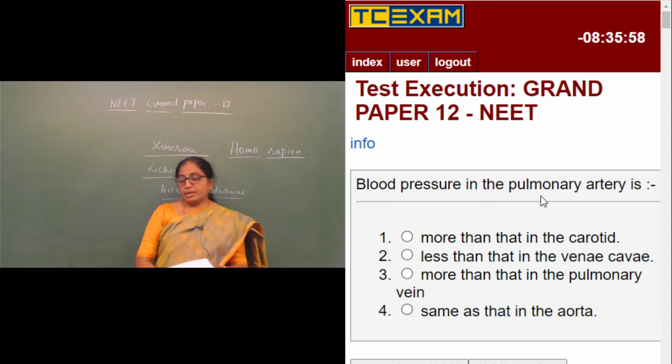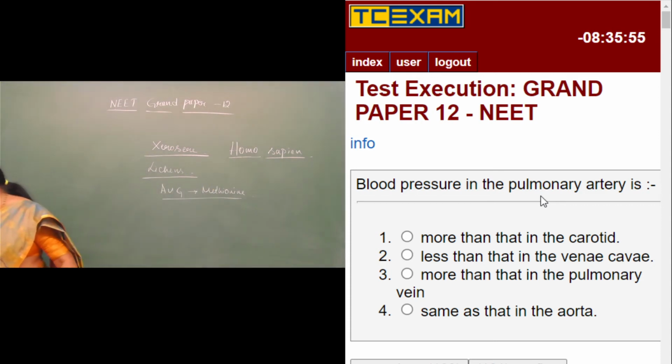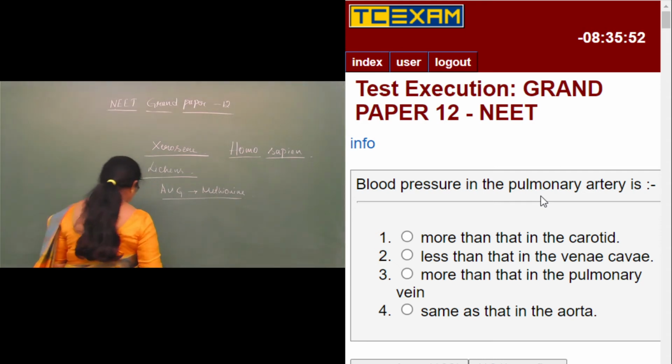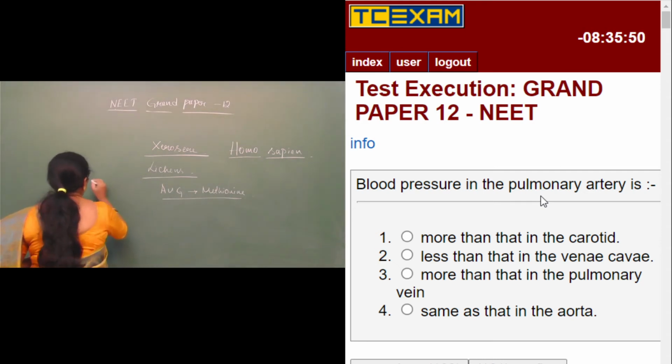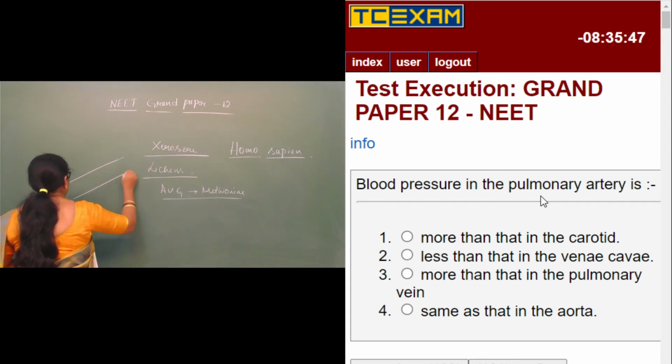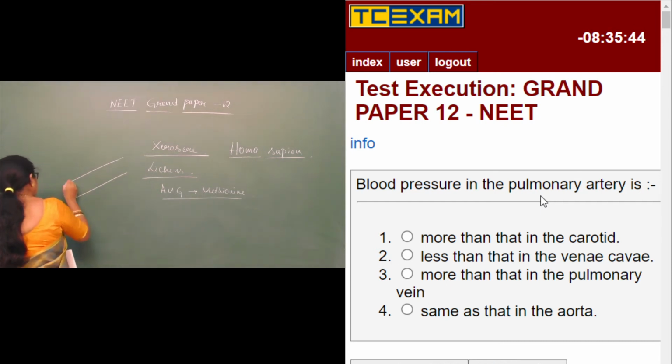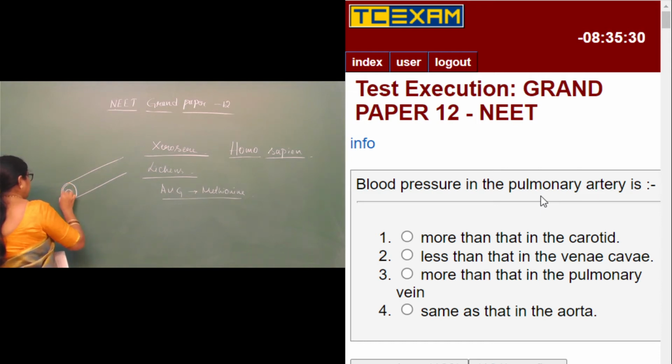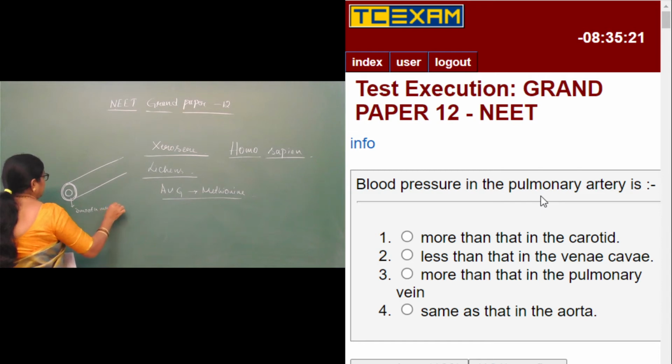When you look into the section of the pulmonary artery, this is the section of a pulmonary artery. The lumen is very small. This is the lumen of the artery, which is very small, and this is the layer of smooth muscles. This is the wall, this is the smooth muscles, and this is the lumen.